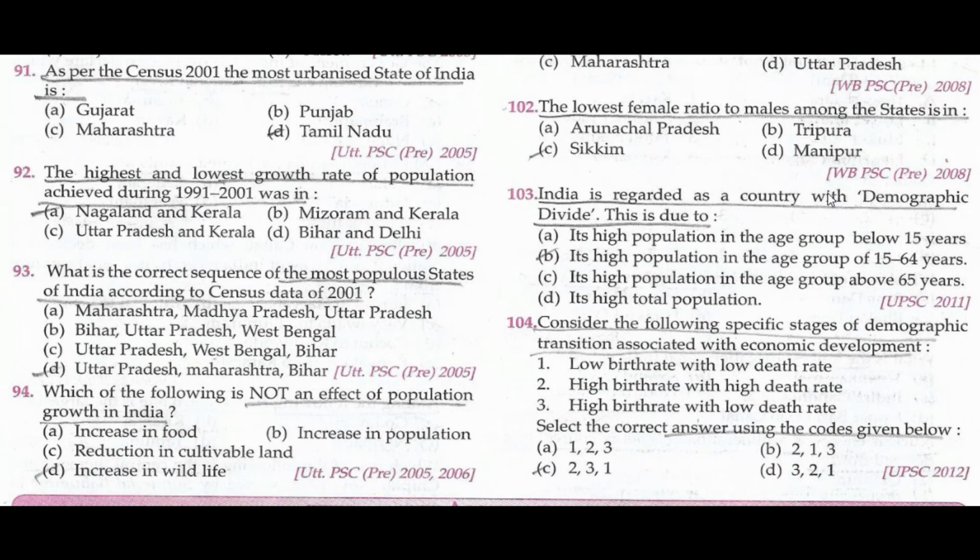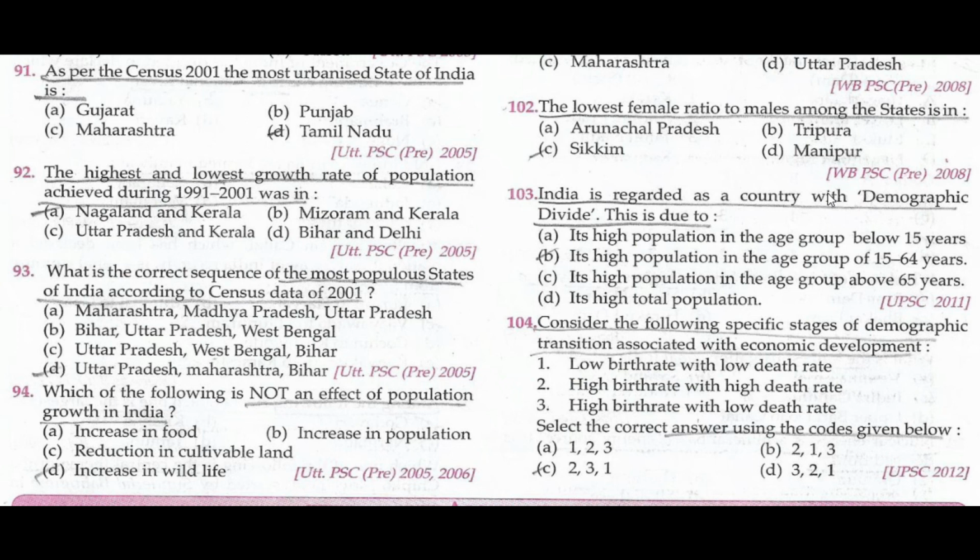The highest and lowest growth rate of population achieved during 1991 to 2001 was in Nagaland and Kerala. What is the correct sequence of the most populous states of India according to the census of 2001? Uttar Pradesh, Maharashtra, Bihar.